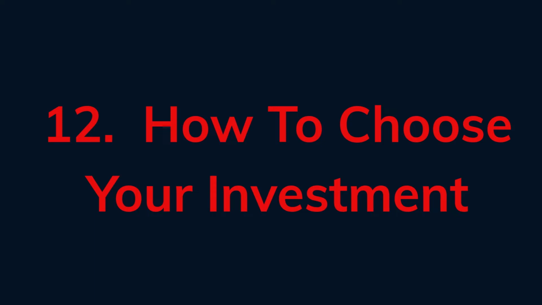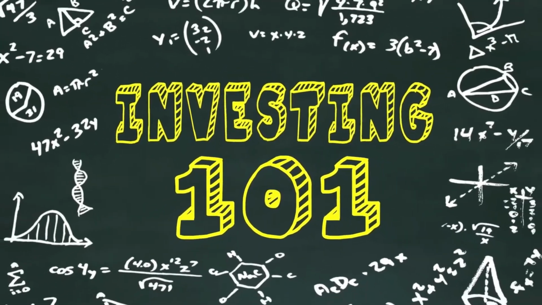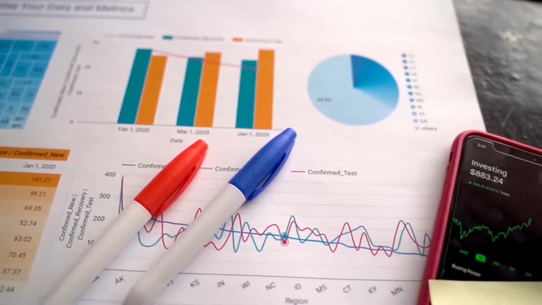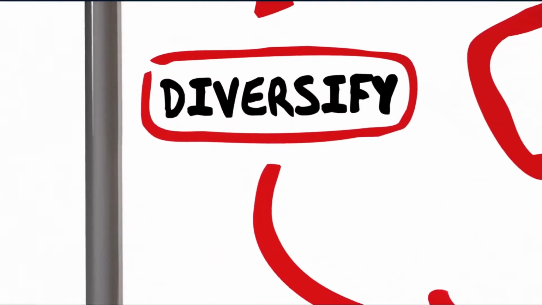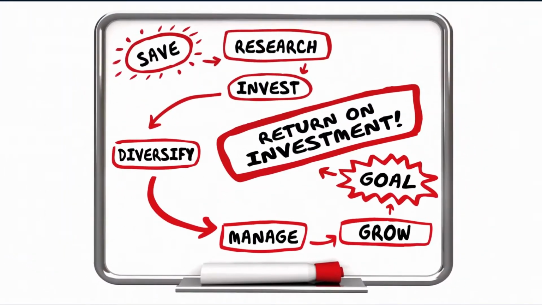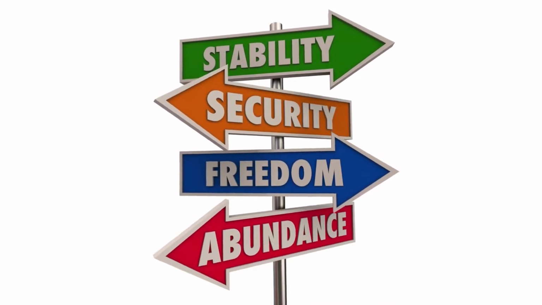12. How to choose your investment. Before you start investing in any asset class, you should understand some basic things like duration of investment, risks and benefits of a particular asset, diversification of assets, and the benefits of diversification. All those are essentials to know. Here we learn some basics of how to choose your investment.